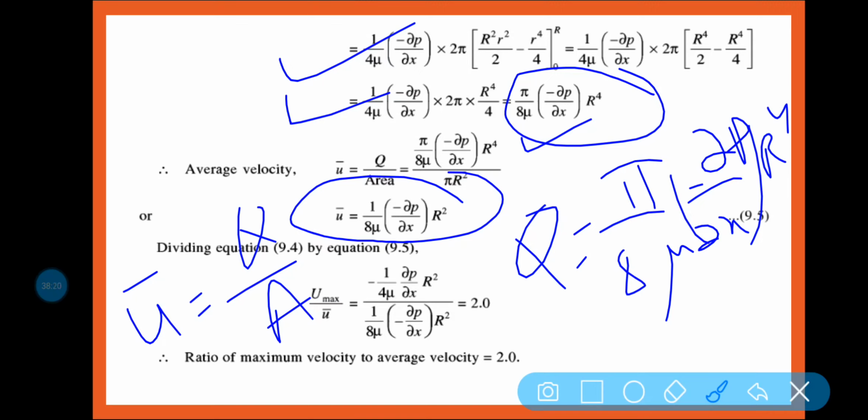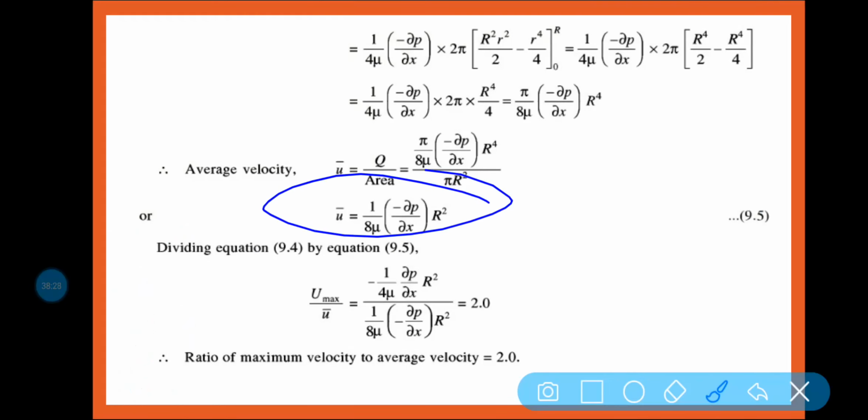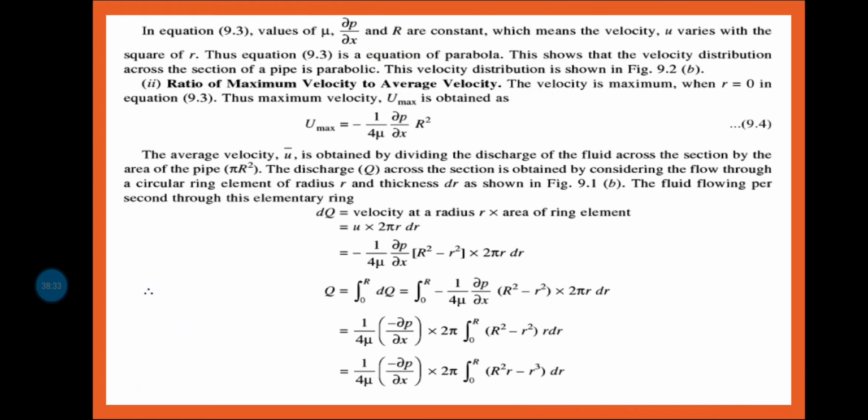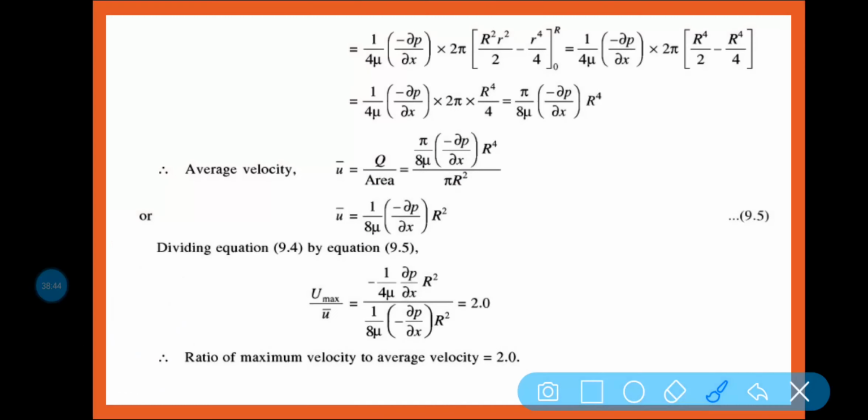I hope it is clear. Now if I am dividing this equation, which is equation number 9.4, the u max equation, by this u average equation: u max is equal to 1 by 4 mu into minus del p by del x into R square, and u average is 1 by 8 mu into minus del p by del x into R square.